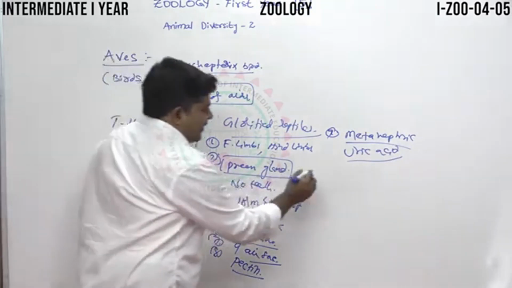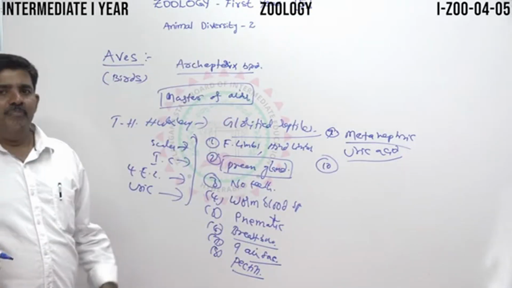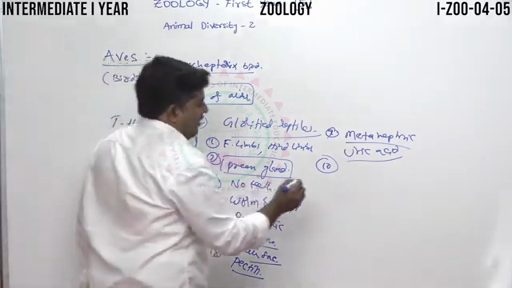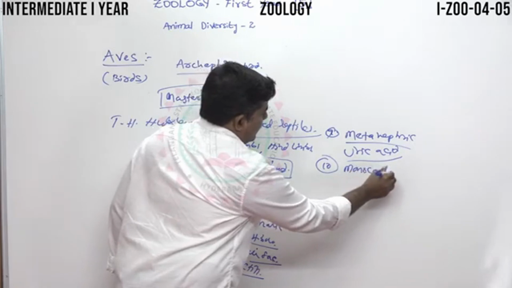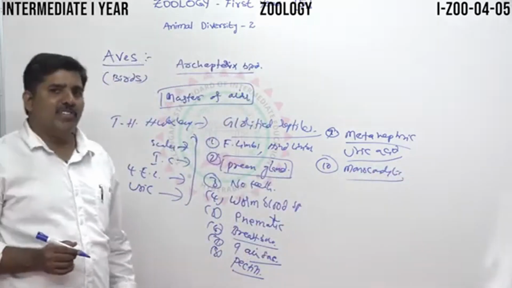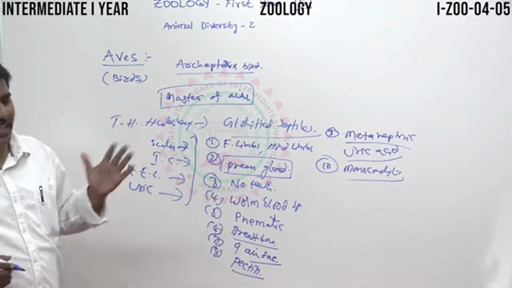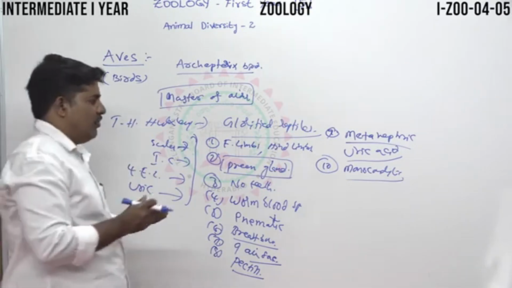In the skeletal system, the skull is monocondylic, so it contains only one condyle at the skull region. The vertebrae are heterocoelous. You see procoelous vertebrae in the previous reptiles, but here the vertebrae are called heterocoelous.